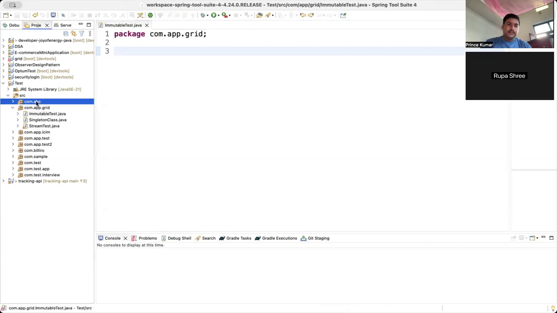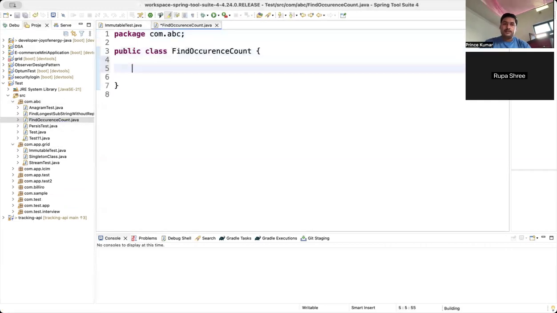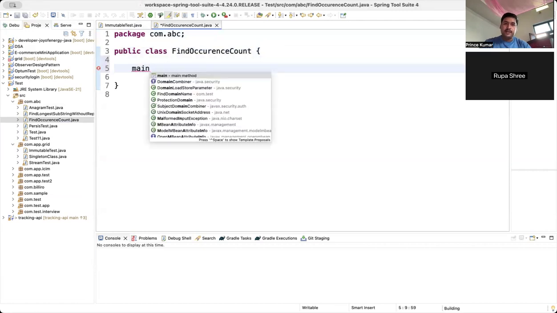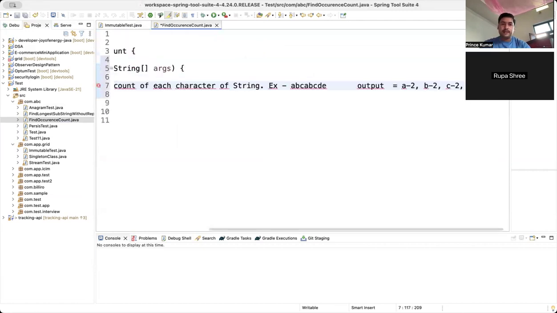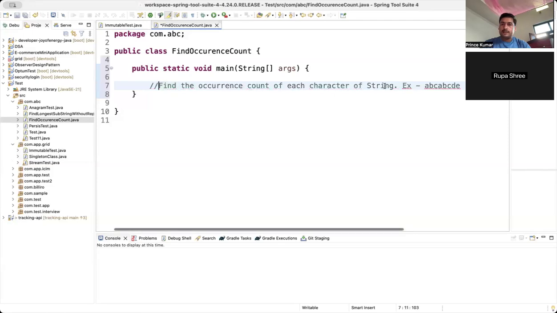So I'm going to create one class, the occurrence count class. Let me create the main method, and this is the question.